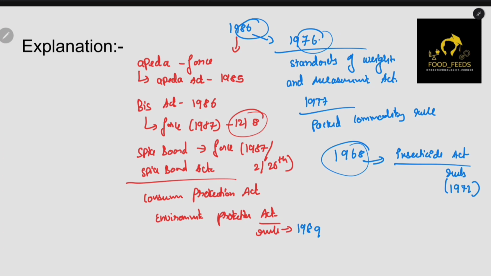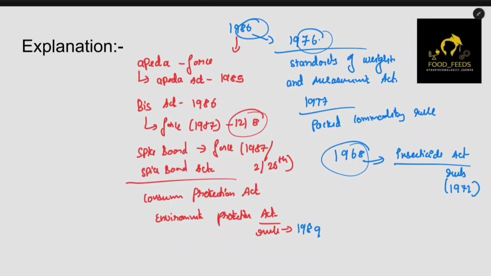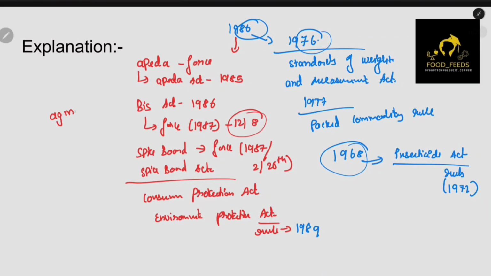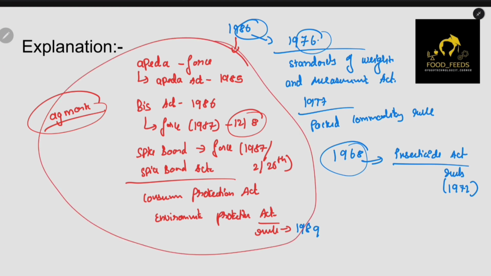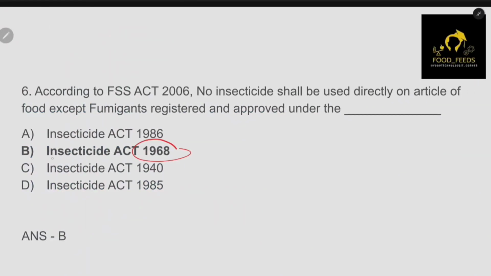So I think you might have learned all the important rules. You might be wondering about the PFA, the Prevention of Food Adulteration Act, and the Food Product Order and all that. We will discuss that in depth in the next question, but as of now, these details are more than enough. Did I miss any topic? Yes, I missed Agmark. Agmark was amended in 1986. It came earlier, but it was amended in 1986. So many important details came in 1986, which is an important year. So the answer is 1986, Insecticide Act.